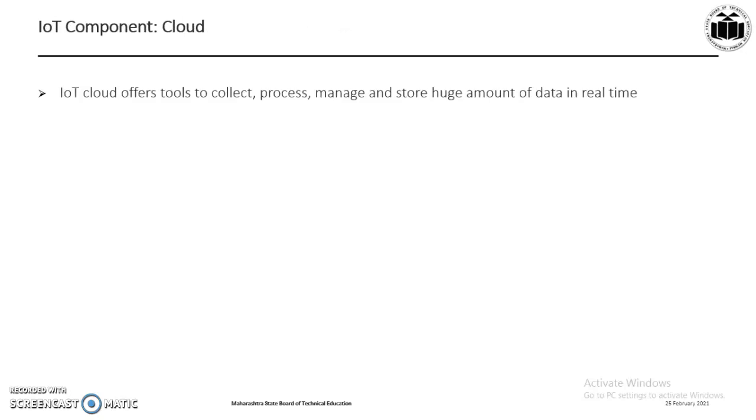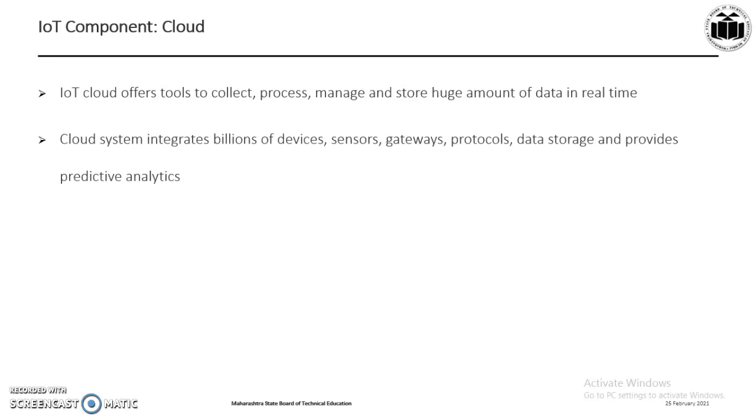Internet of Things creates massive data from devices, applications and users which has to be managed in an efficient way. IoT Cloud offers tools to collect, process, manage and store huge amount of data in real time. Industries and services can access this data remotely and make critical decisions when necessary.